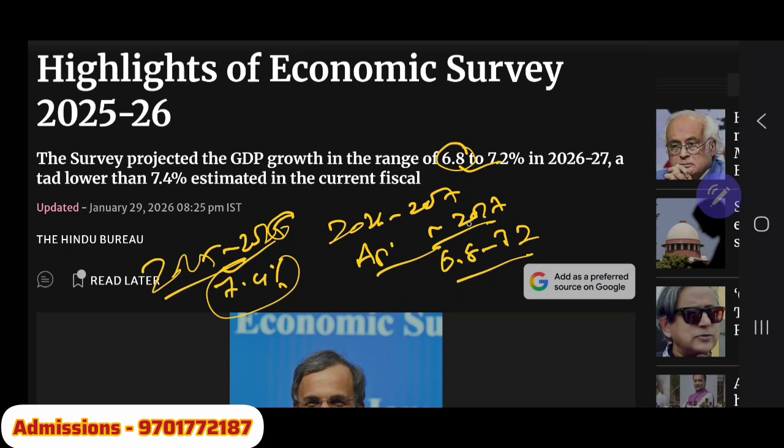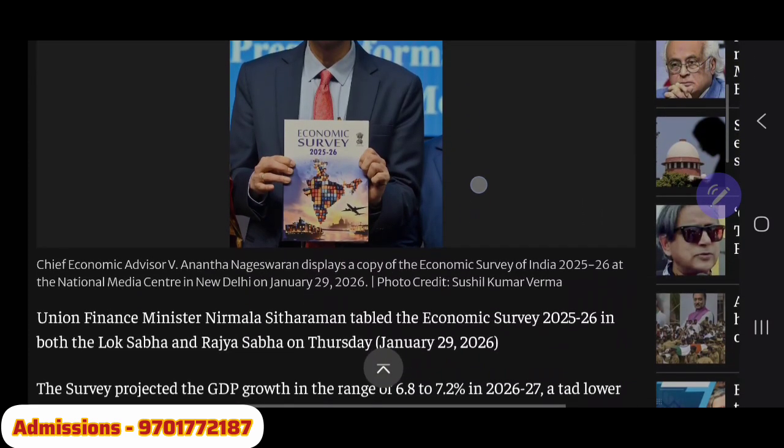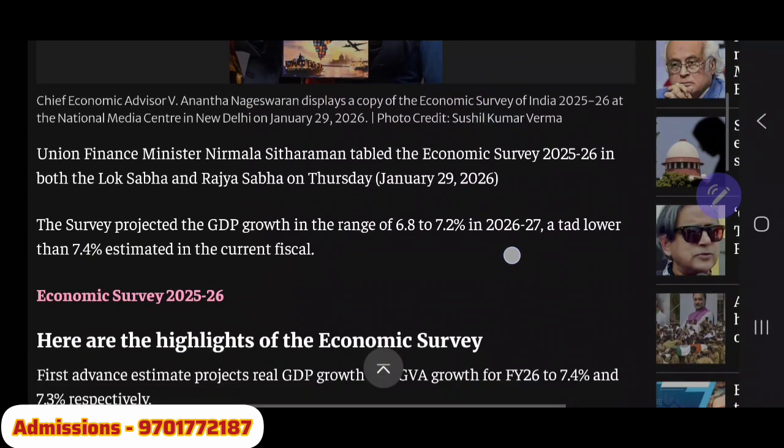It means this year's estimated GDP growth projection is lesser than the last year's projection. This is one important point, please do remember. This is an important question for the examination: what is the present estimated GDP growth according to the Economic Survey? 6.8 to 7.2%.